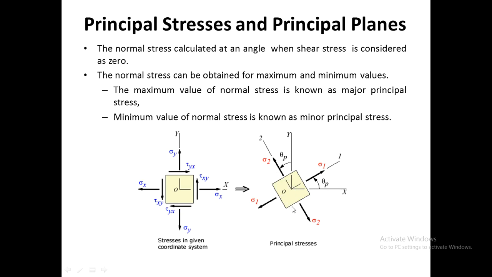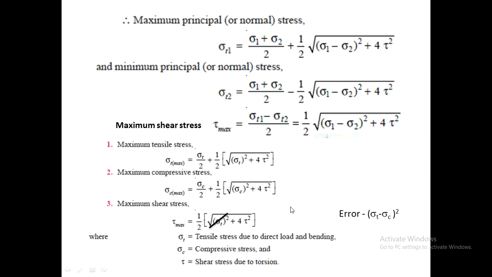This is known as the principal stress, and the planes where the principal stresses act are known as the principal planes. There are two stress values, the maximum principal stress value and the minimum principal stress value, and the associated maximum shear stress. The maximum tensile shear stress, maximum compressive shear stress, and the maximum shear stress can be written from the corresponding maximum principal stress and maximum shear stress equations given above.